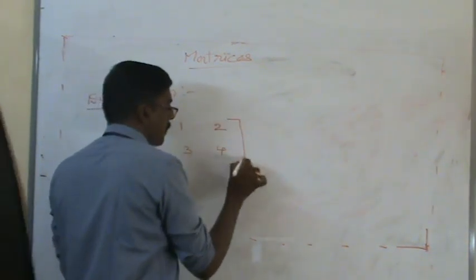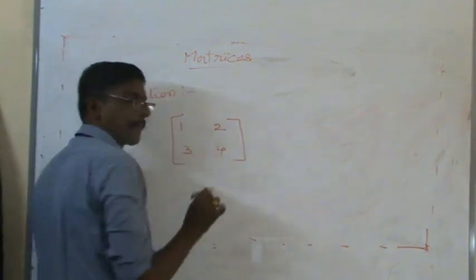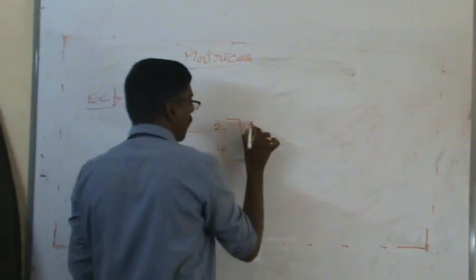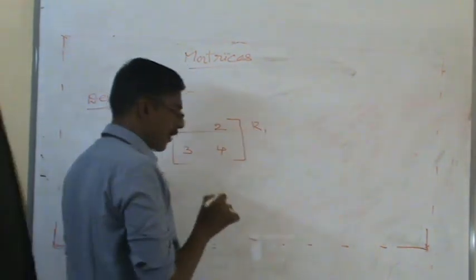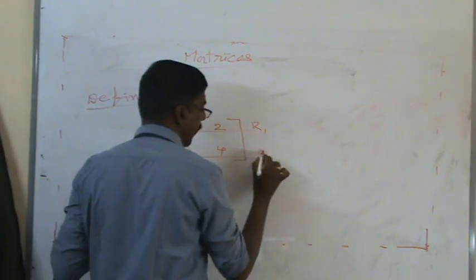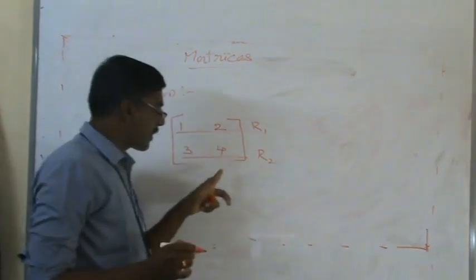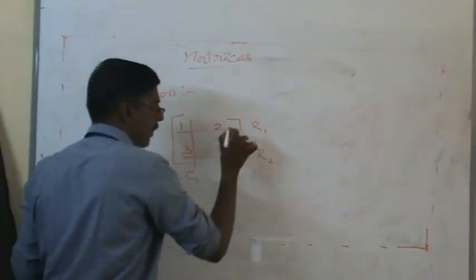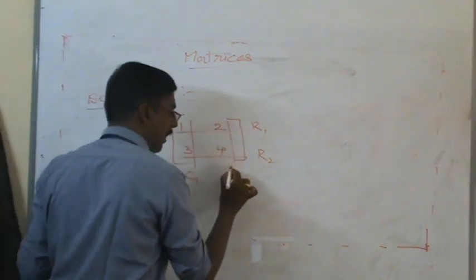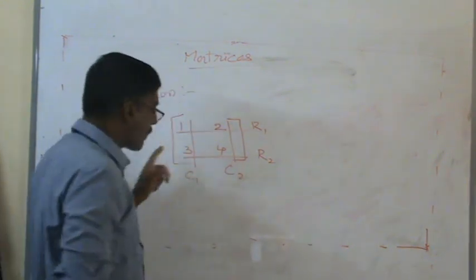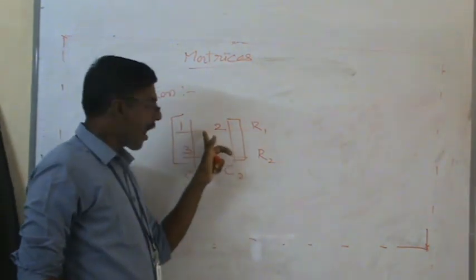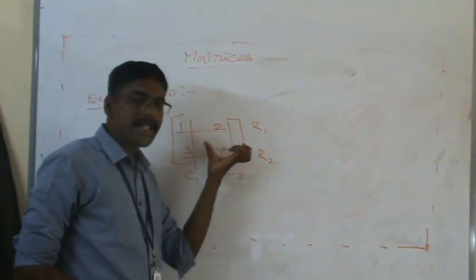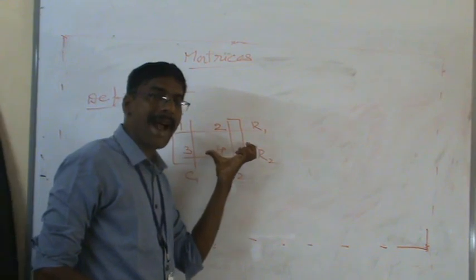See, this is a representation of the matrix. In this matrix representation, this is called the first row, row 1. This is called the second row, row 2. Similarly, this is called the first column, C1. This is called the second column, C2. All these elements are arranged either row wise or column wise. This representation is called a matrix.